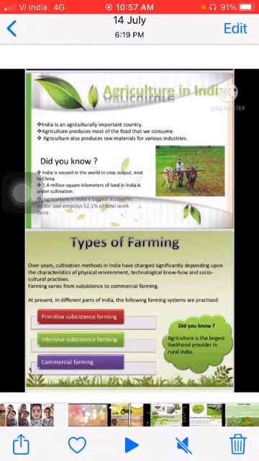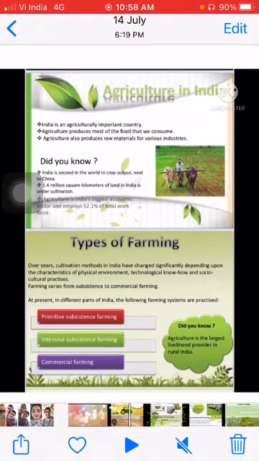Agriculture is an age-old economic activity in our country, basically in India. Different types of physical characteristics, environment, technologies and social cultural practices are also involved these days.